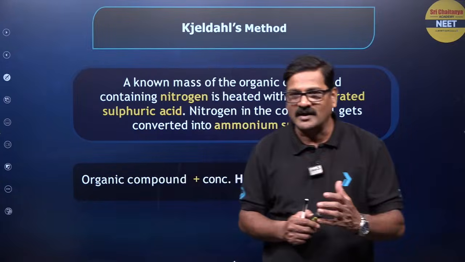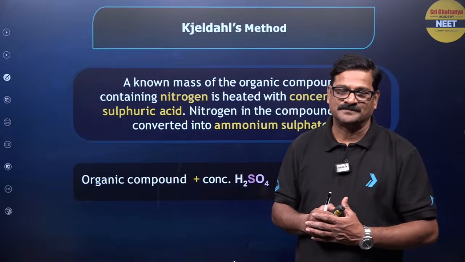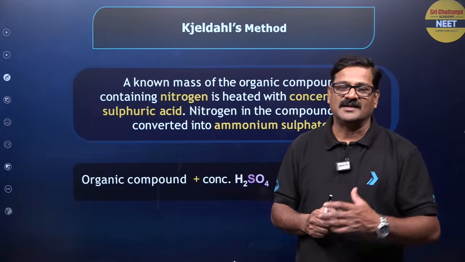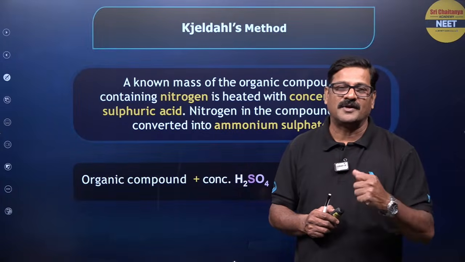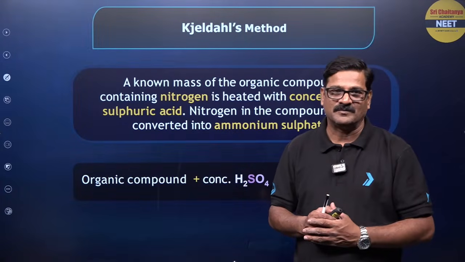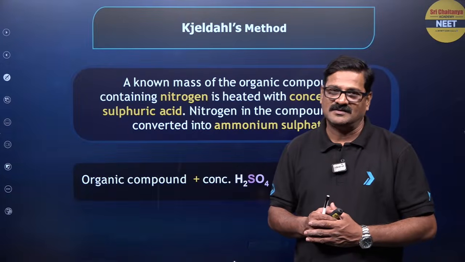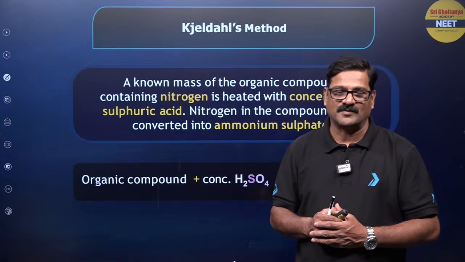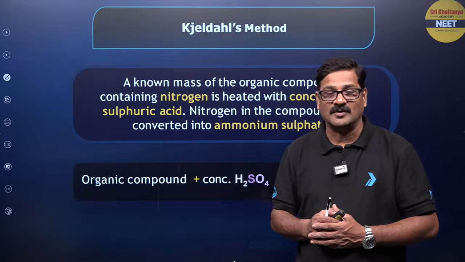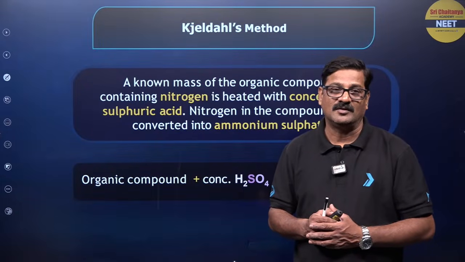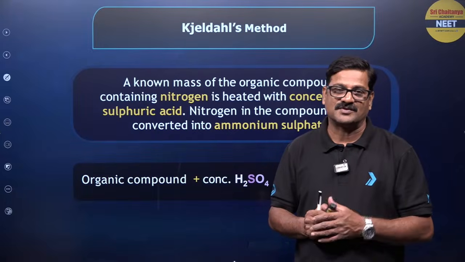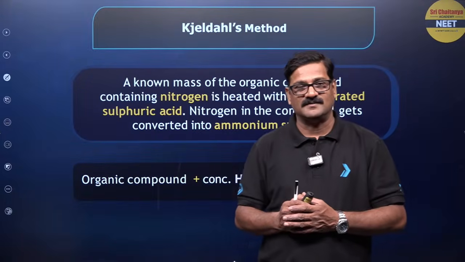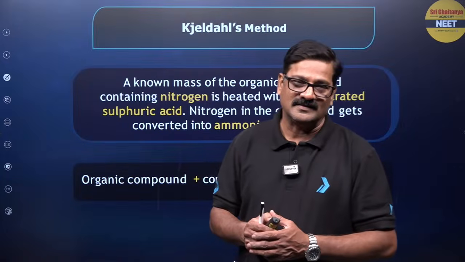And this ammonia is trapped and absorbed and estimated by titration with excess of H2SO4 of known volume and known normality, and the excess H2SO4 is back titrated with a standard alkali.